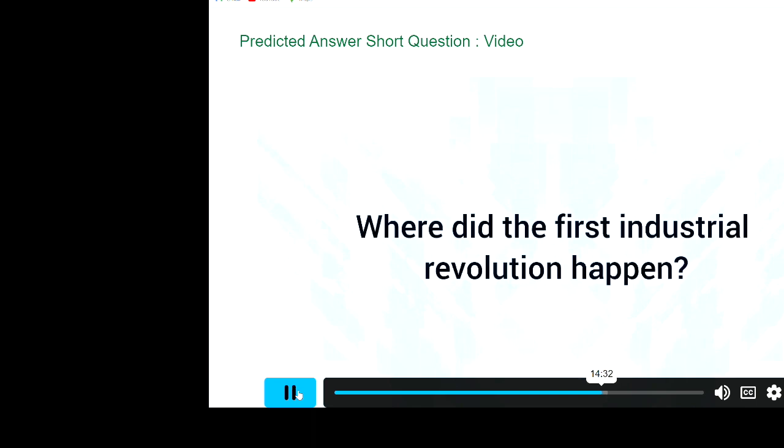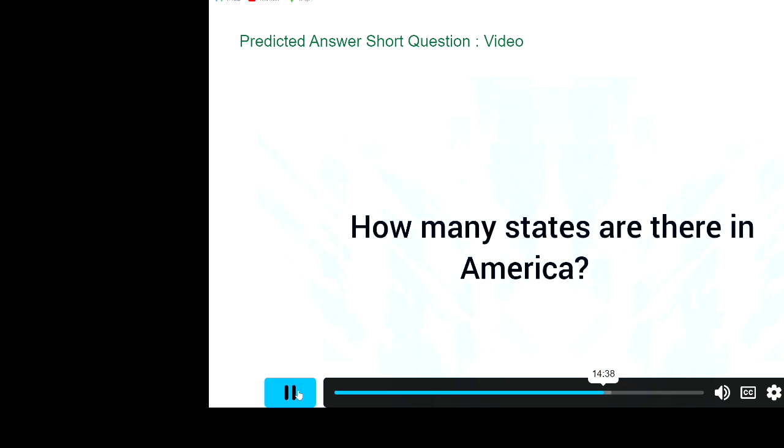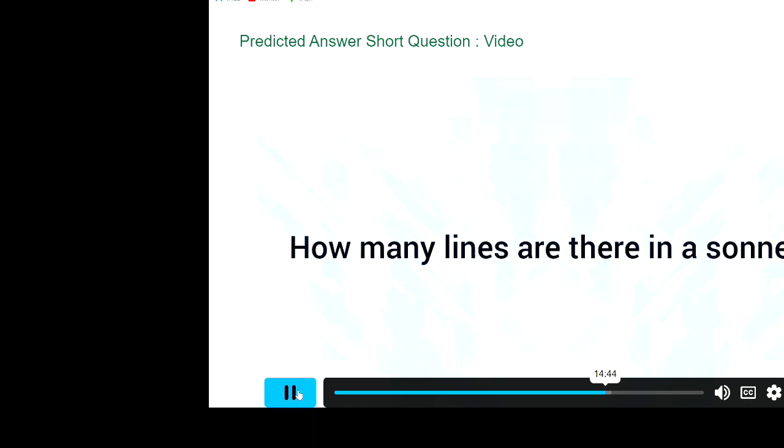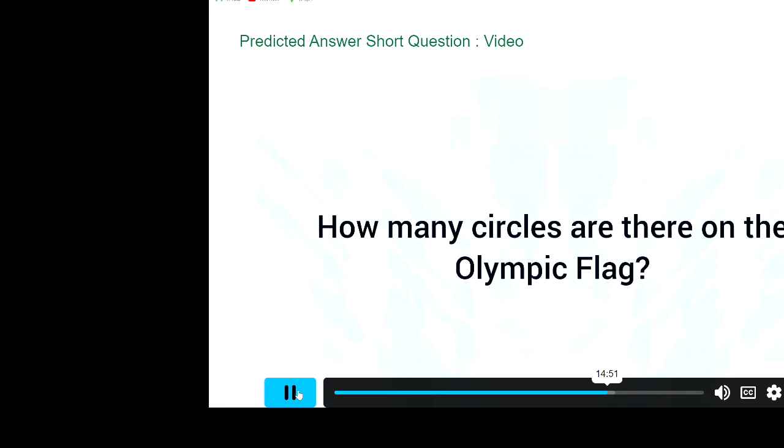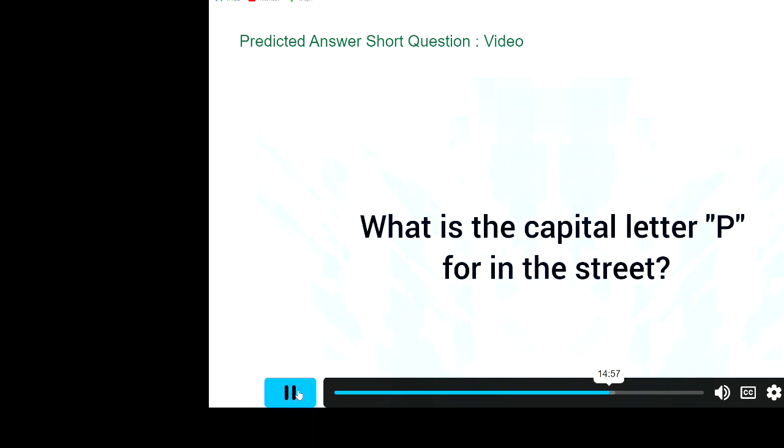Where did the first industrial revolution happen? England. How many states are there in America? 50. How many lines are there in a sonnet? 14. How many circles are there on the Olympic flag? 5. What is the capital letter P for in the street? Parking.